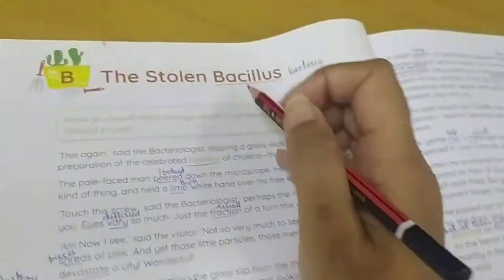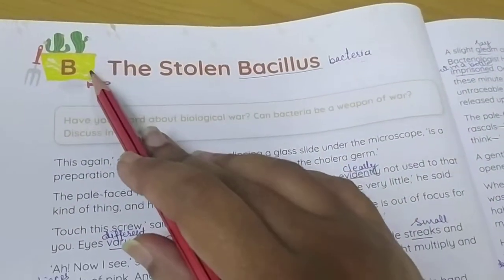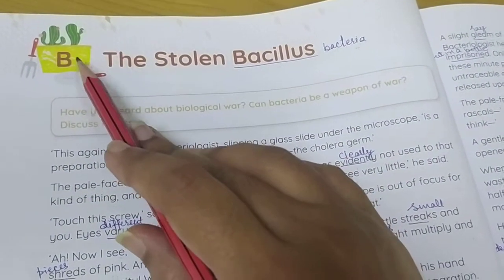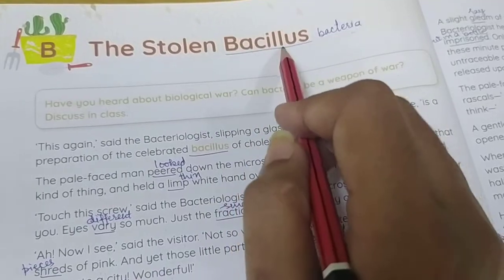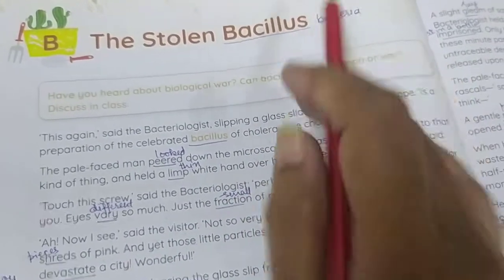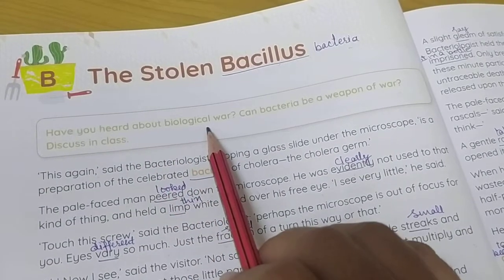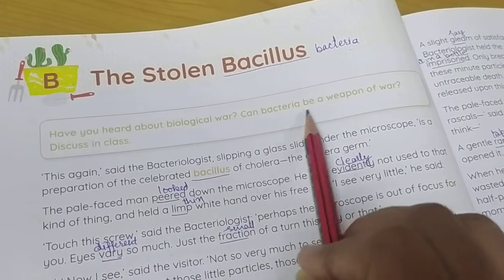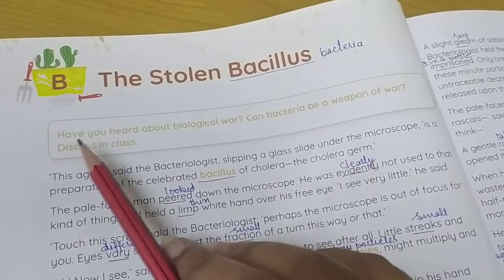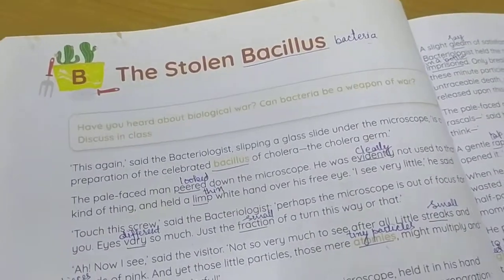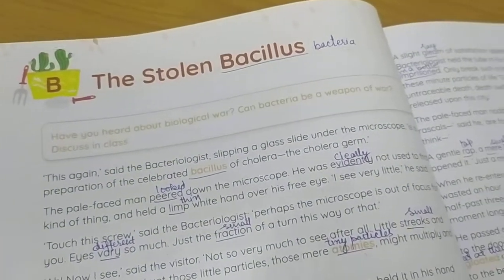So today we are going to read section B of this unit, The Stolen Bacillus. Bacillus are bacteria. Have you ever heard about biological war? Can bacteria be a weapon for war? Discuss in the class. So, what do you think is happening nowadays?